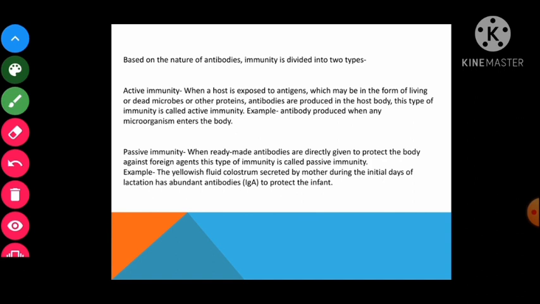And antibodies in the colostrum, अभी मैंने बात करी थी that IgA rich, which is the breast milk yellowish fluid secreted by the mother during the initial days of lactation, right? So the very first milk of the mother is very rich in immunoglobulin A. उसमें antibody A बहुत ज़्यादा present होते हैं. So the antibodies are directly fed to the kid through the mother's milk, right? So what kind of immunity is it? It is a passive immunity because antibodies are directly inserted in the child, right? So this is about the passive immunity.